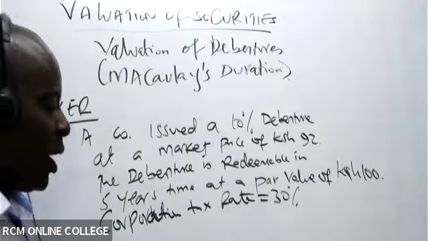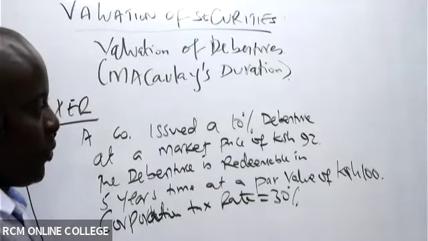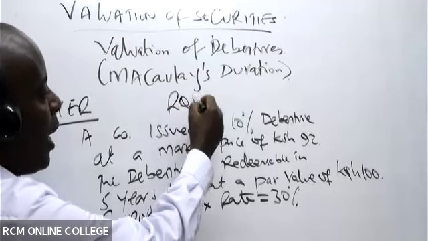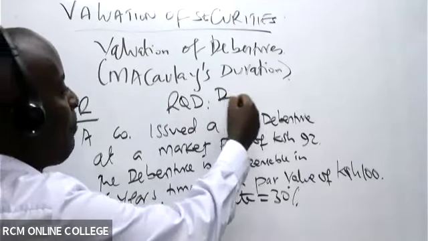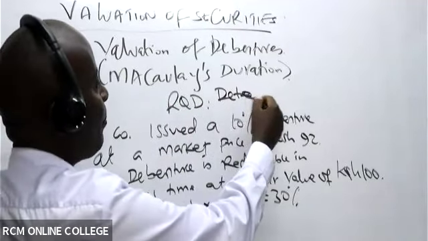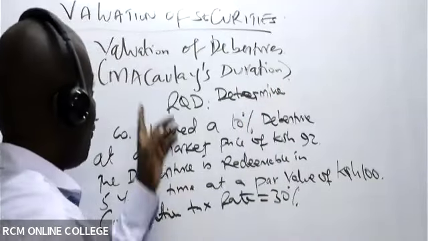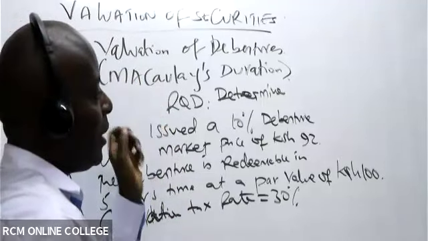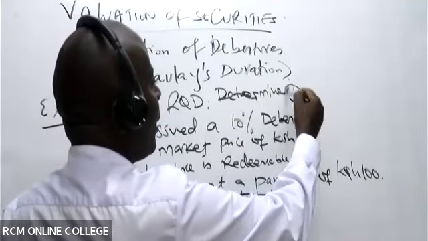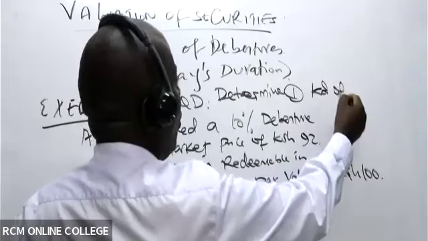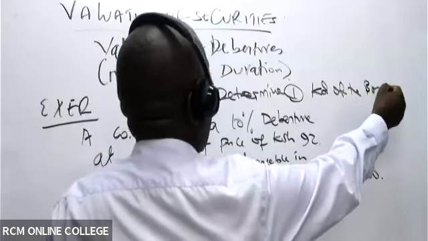So then we are required to determine, before we look at the valuation, number one, the KD of the bond.